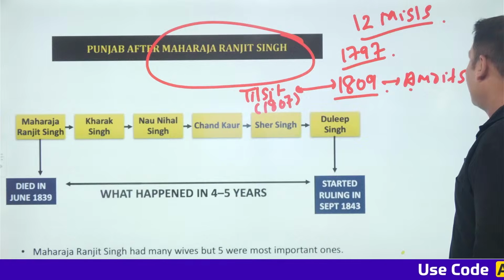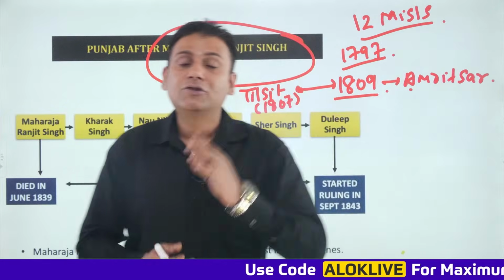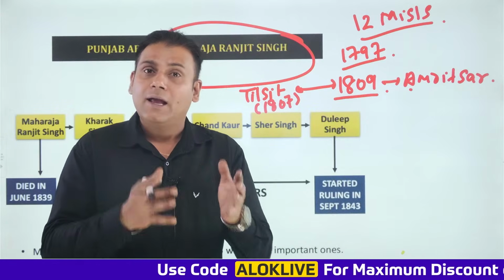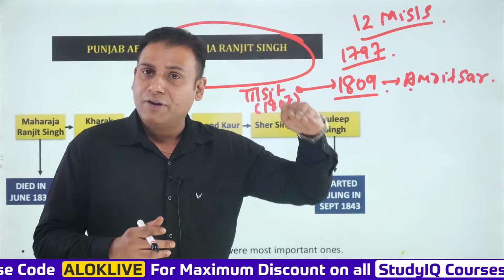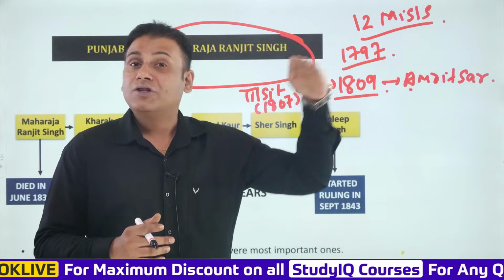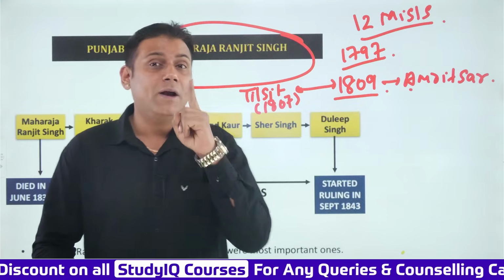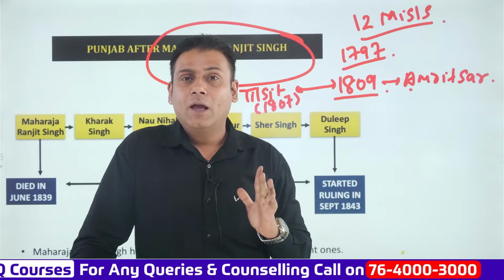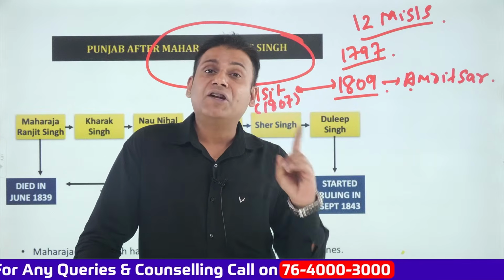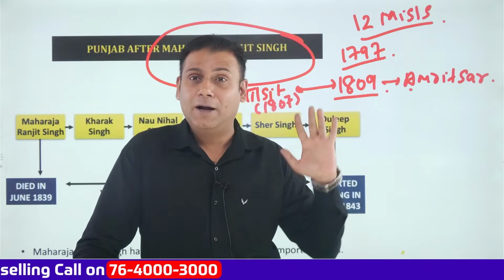As per this treaty, River Satluj acted as a boundary line between the territories of the Sikh Empire and the English East India Company. To the north of River Satluj would be the territories of Maharaja Ranjit Singh ji, and to the south would be the territories of the English East India Company, and nobody would encroach upon each other's territories. Apart from this, Maharaja Ranjit Singh ji also occupied the regions of Kashmir, Peshawar and Hazara.